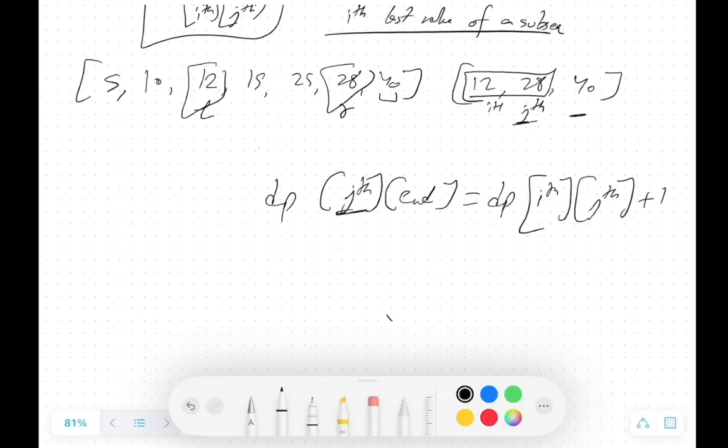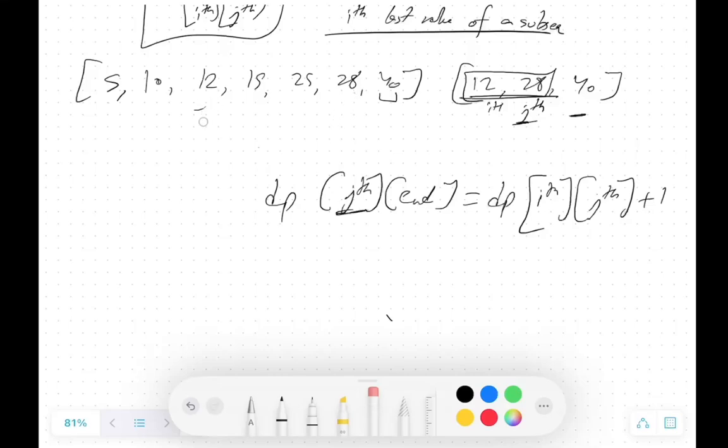So this and this we have already calculated. These two, 12 and 28, these two indexes are the largest, and before that we don't have any digit that makes up this L, or makes up this R. So this is one of the sequences. Then if we find that L and R sum is equal to my ith, yes, we have found this, but there can be many more subsequences.